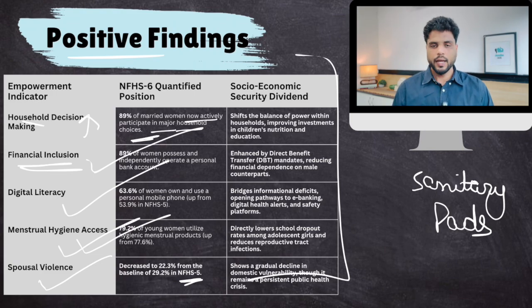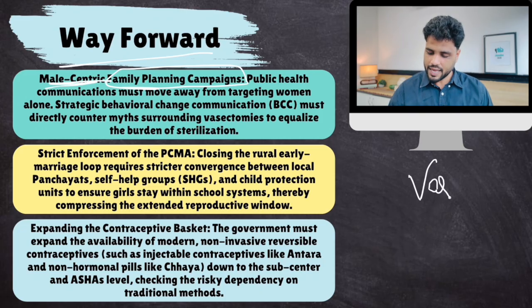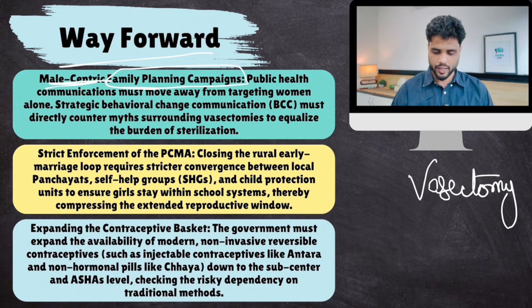Clear? Now, what is the way forward? First of all, up till now there have been family planning campaigns by the government, but they are more female centric. They ask females to do certain things. Family planning ads should now be more male centric. Put more burden on males for these things. If you generate more awareness that vasectomy is safer, then more and more males would choose to have vasectomy.